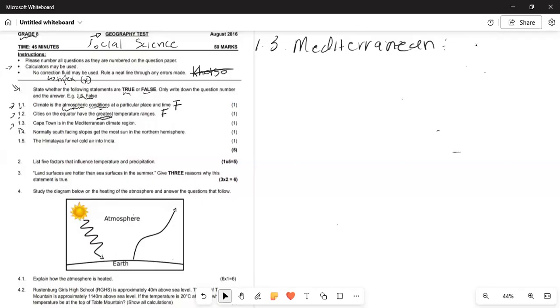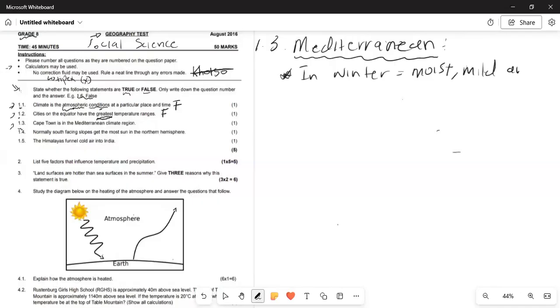So a city or a climate that is Mediterranean means that in winter it's moist, mild, and wet. So there will be more rain in a Mediterranean place or city.